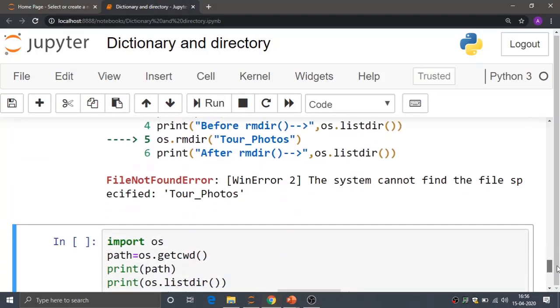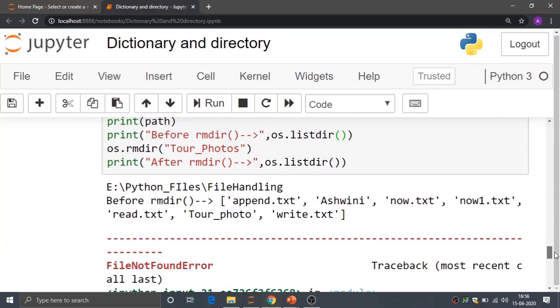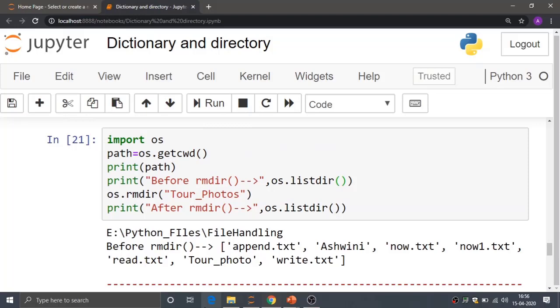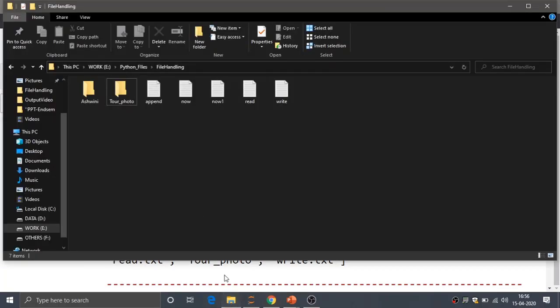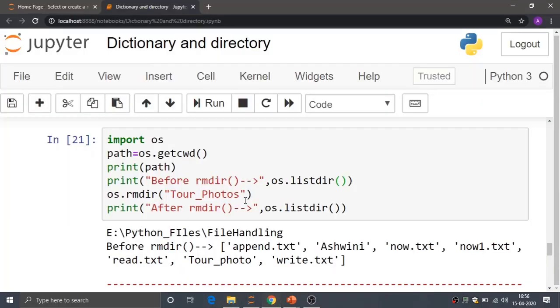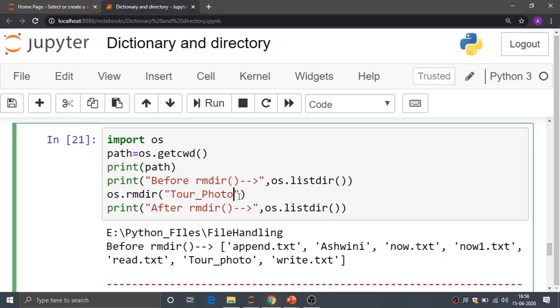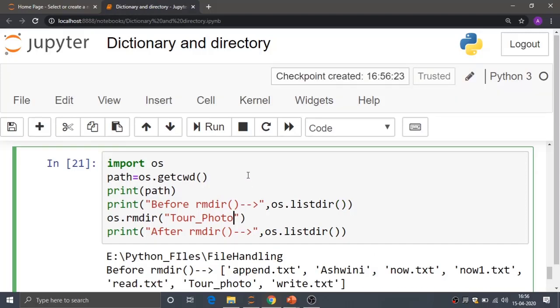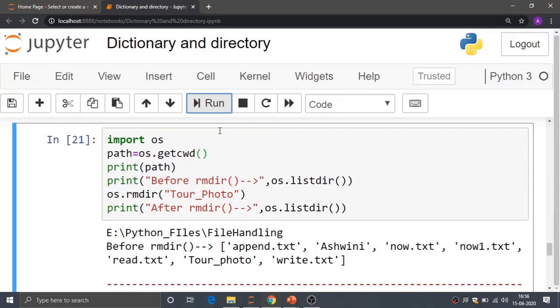Why is it showing me an error? The system cannot find the file tour photos. What is the name of the folder? That is tour photo. I have mistakenly given tour photos, so it is not finding it. Okay, so again I am running this particular code.